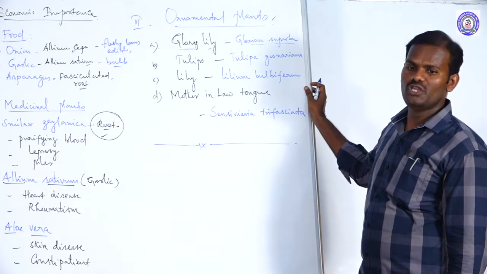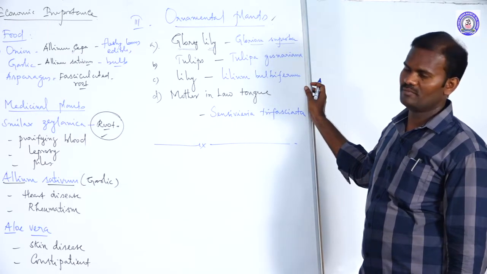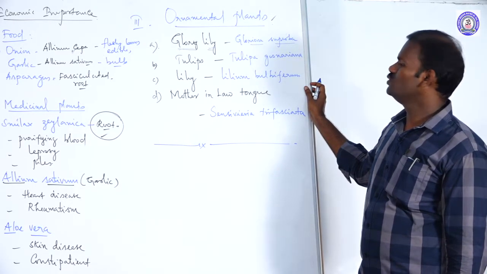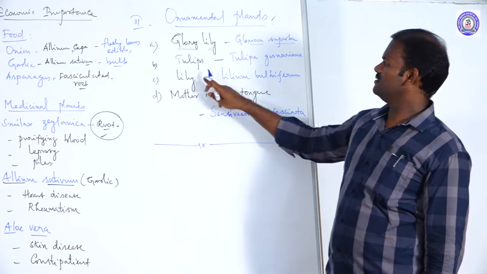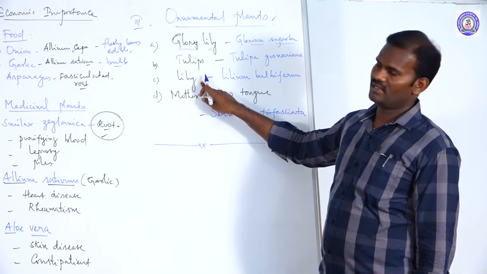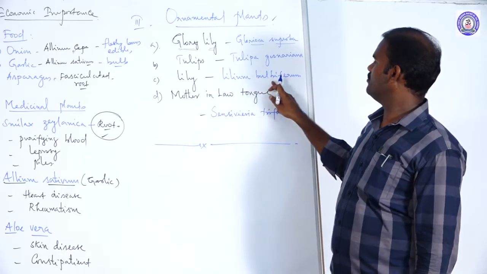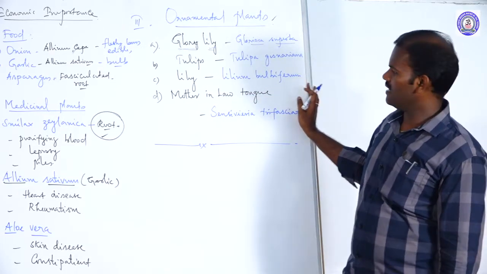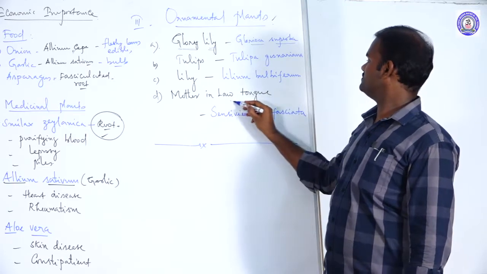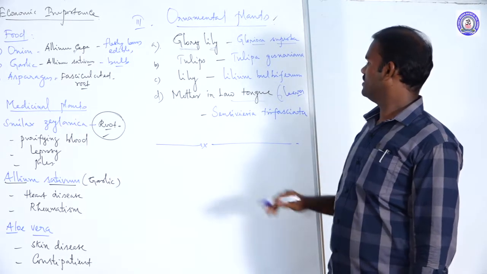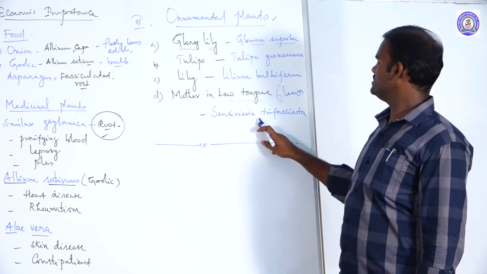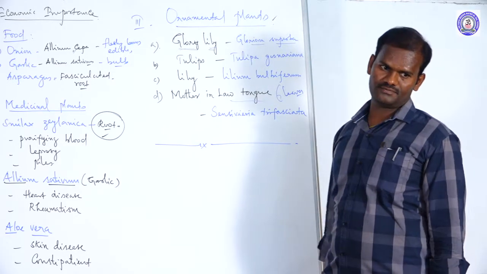The second one is tulip, its binomial is Tulipa gesneriana. And third is lily, its binomial is Lilium bulbiferum. Then mother-in-law's tongue, whose leaves are highly attractive, its binomial is Sansevieria trifasciata.